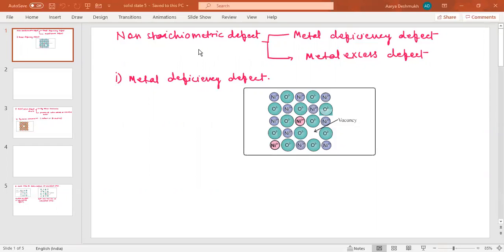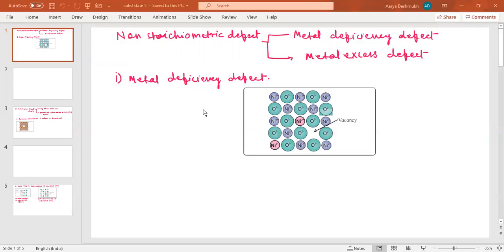So this does not cause any change in the crystal structure, but only the ratio of cations to anions, or the number of atoms of one kind to another kind, changes. And such types of defects are called non-stoichiometric defects. Now these non-stoichiometric defects are of two types. One is metal deficiency defect and the second type is metal excess defect. So first we'll start with the metal deficiency defect.